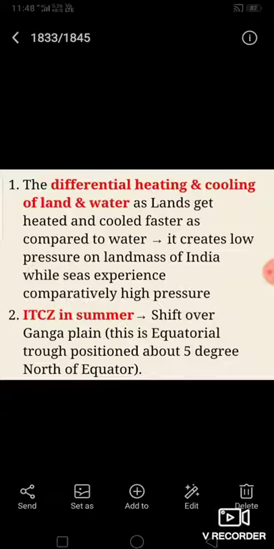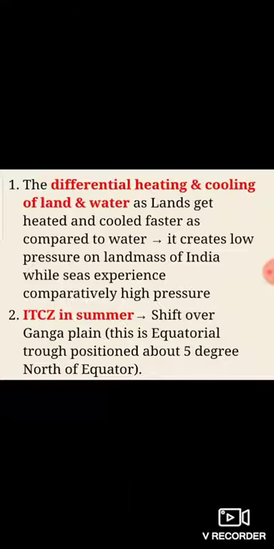Now, students, the shift of the position of the intertropical convergence zone in summer over the Ganga plain. This is the equatorial trough, normally positioned about 5 degrees north of the equator. It is also known as the monsoon trough during the monsoon season.